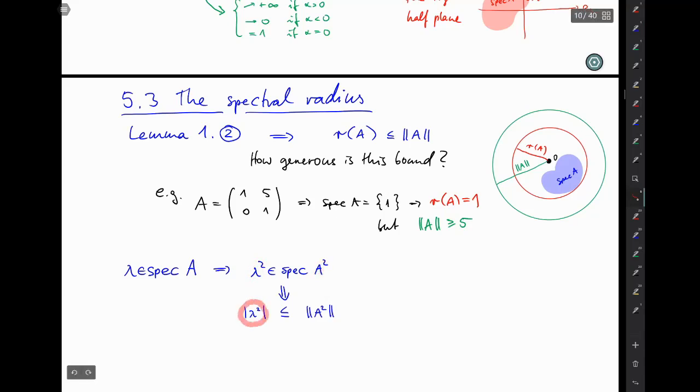Now here you can simplify, and here you use submultiplicativity, and you arrive at this new inequality for modulus lambda and norm A. So if we just take the square root, then we get the good old inequality that modulus lambda is less than or equal to the norm of A.